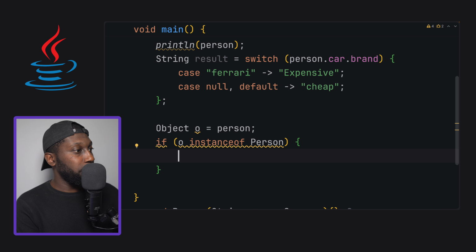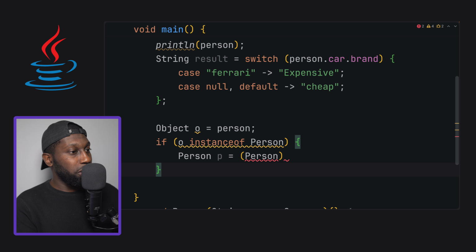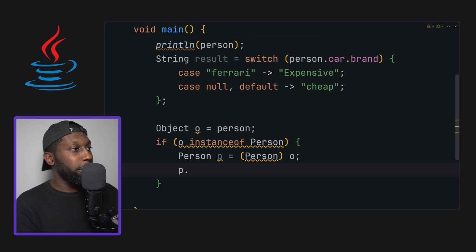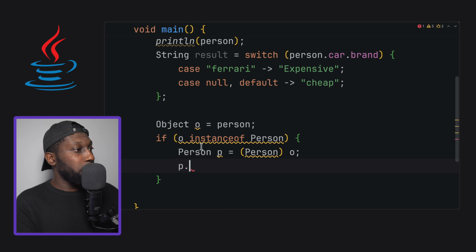You just say in here, person P equals to, and then you'd cast like this. So you'd say person, and then this would have been O in here, right? So O, just like this, right? And then you could say P dot car name, etc., right? Now, the way that we can do this now is like this.